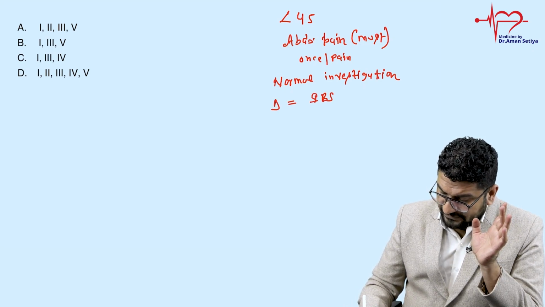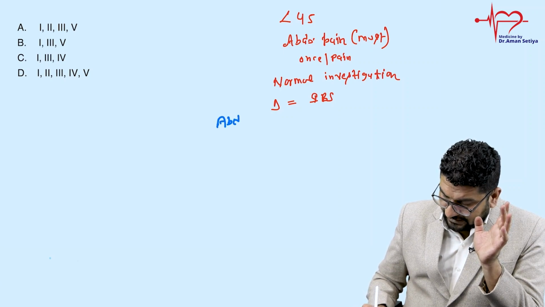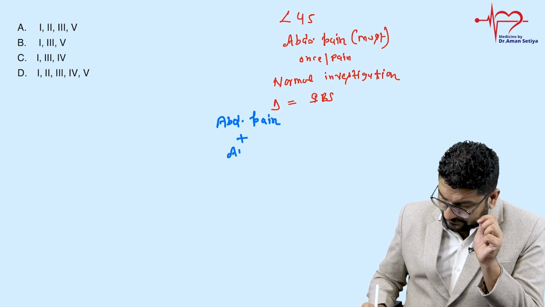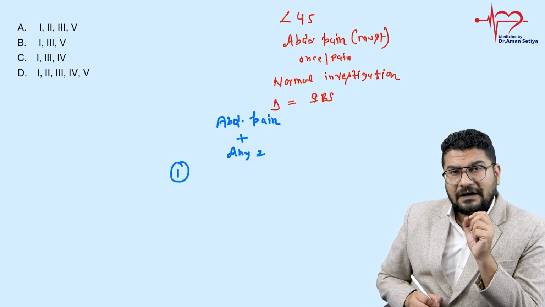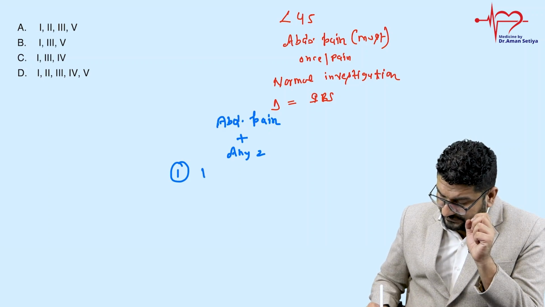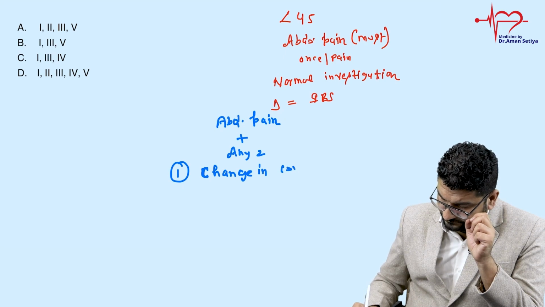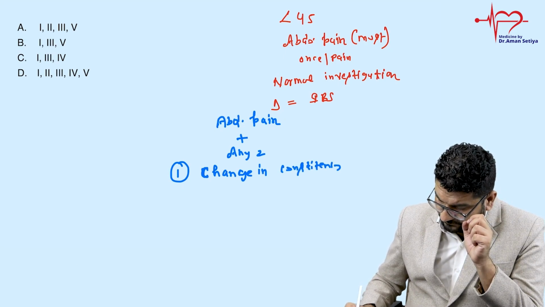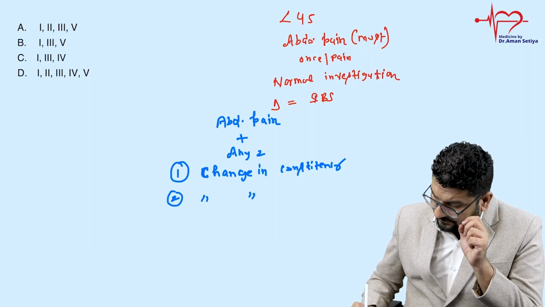So in IBS, what will the patient have? The patient will have abdominal pain. Abdominal pain is a must, plus any two of the following. This pain will be associated with change in consistency of stool, and change in frequency of stool.